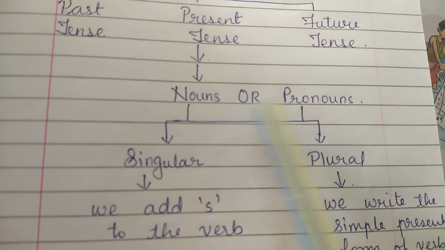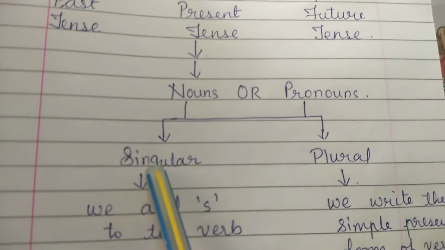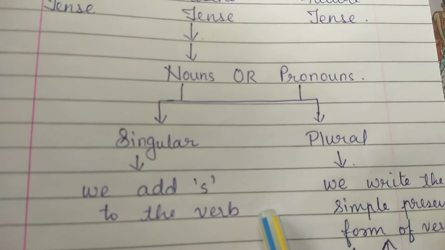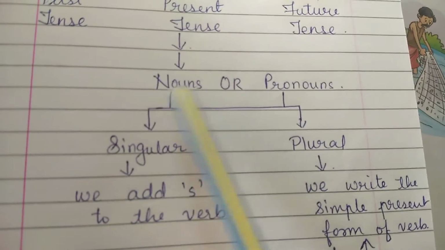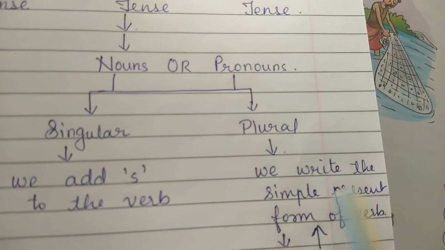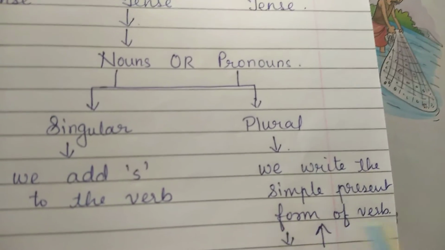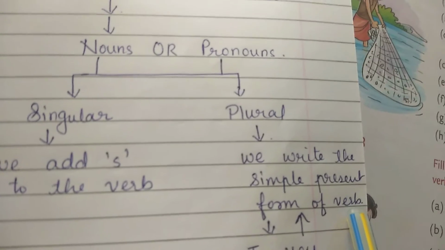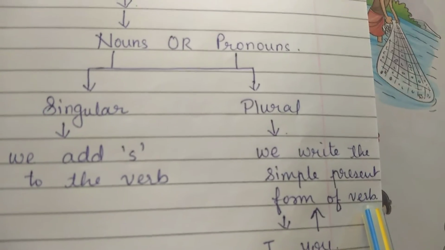If the noun or pronoun is in the singular form, we add s to the verb. Do remember this. And if the noun or pronoun is in the plural form, we write the simple present form of the verb. Means we don't have to add anything to it. We simply write the same verb which is given.